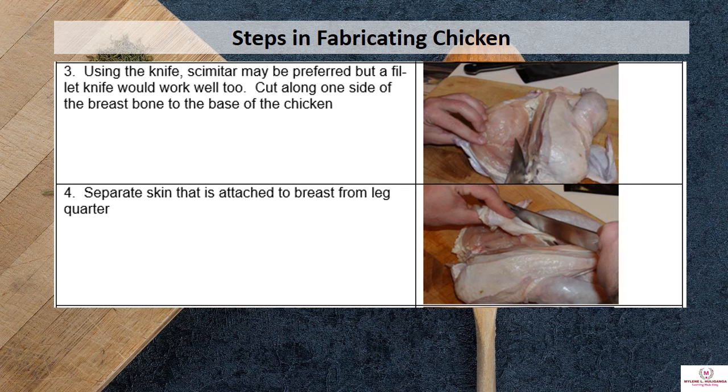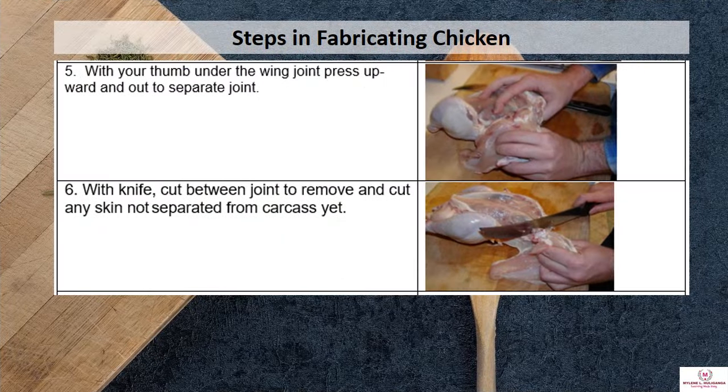Number 4, separate the skin that is attached to breast from leg quarter. Number 5, with your thumb under the wing joint, press upward and out to separate joint. Number 6, with knife, cut between joint to remove and cut any skin not separated from the carcass yet.